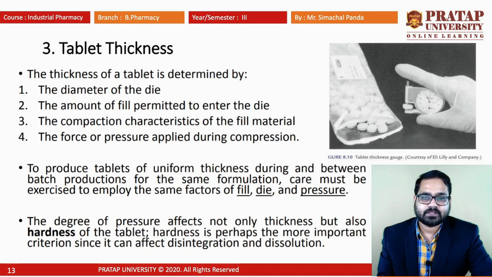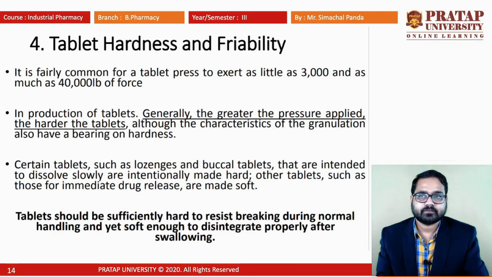The degree of pressure affects not only thickness but also the hardness of the tablet. The hardness of the tablet also depends on the thickness of the tablet, so it also influences the rate of dissolution and disintegration.